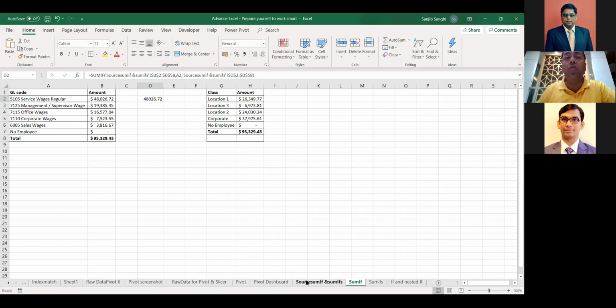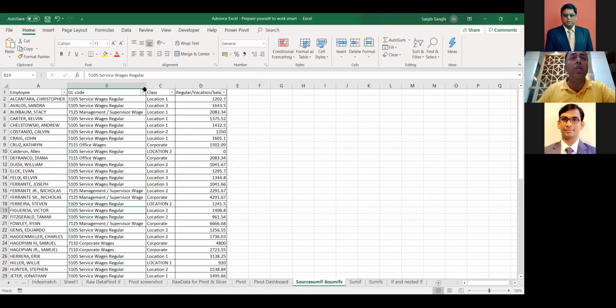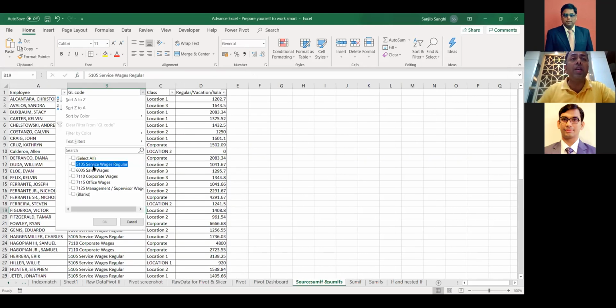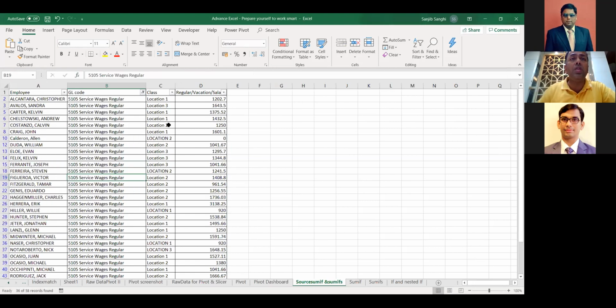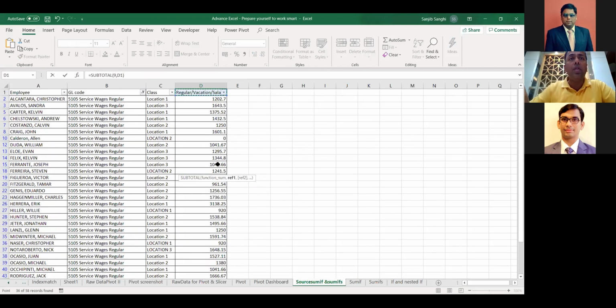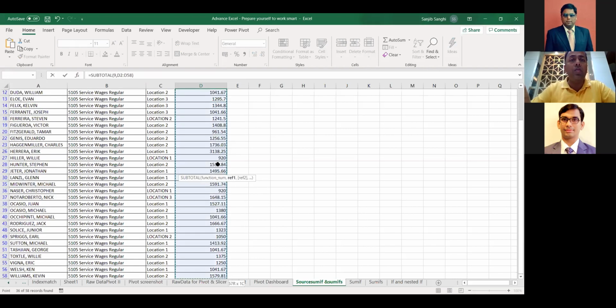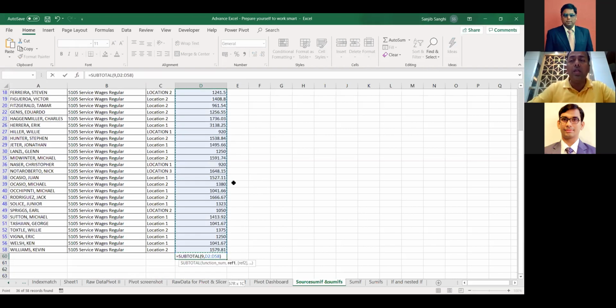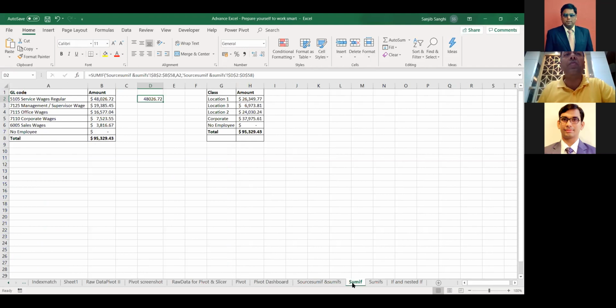Now, if I want to know if it's the right answer, I can always go and do a filter for this. As I said, filter is another option. And if I do that, and if I want to do an Alt equals to for this, which we learned, right? I'll take this total, Control up, Control Shift down, Enter. See, it's the same answer. As I said, filter with subtotal is actually equal to a SUMIF function.